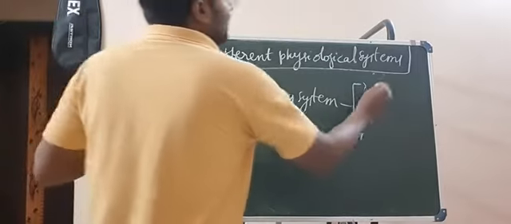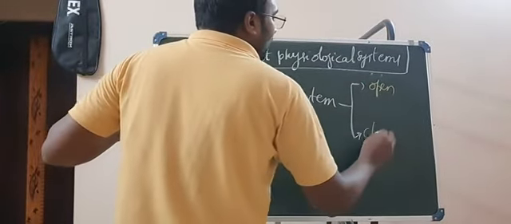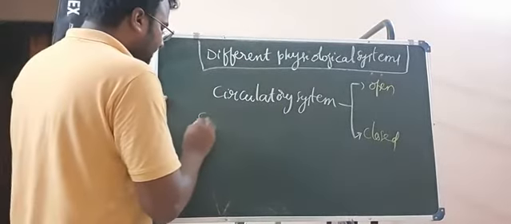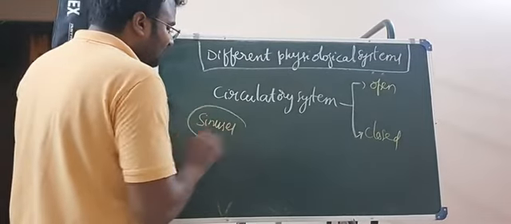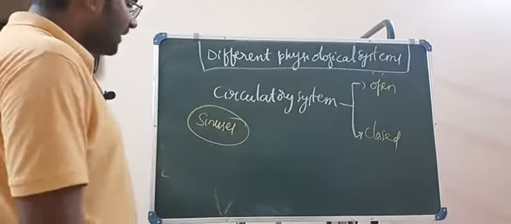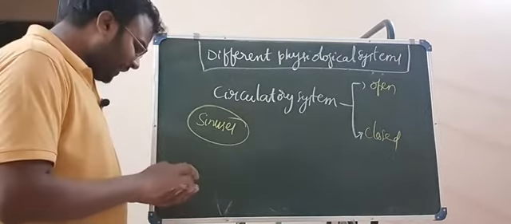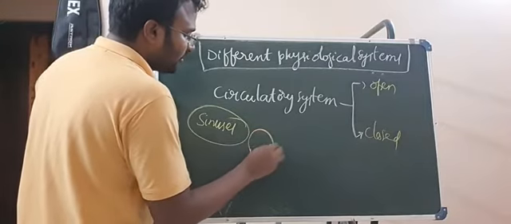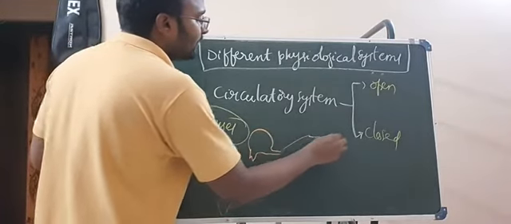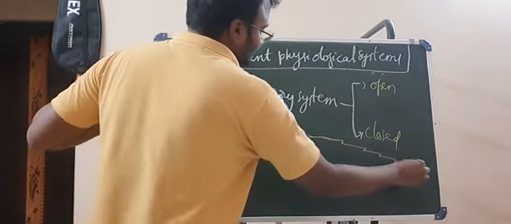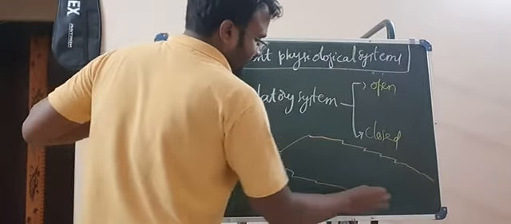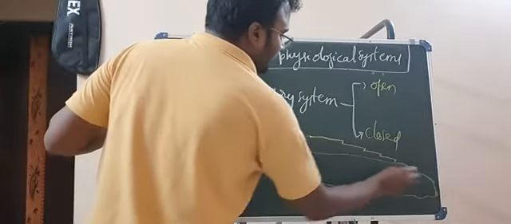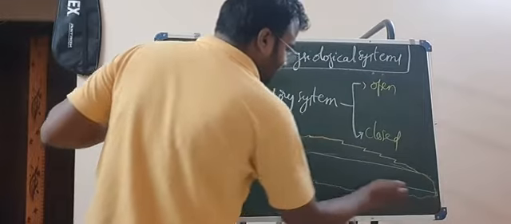So an open type of circulatory system and a closed type of circulatory system, two circulatory systems are present. In the open type of circulatory system, the blood flows through the sinuses. That means blood will not flow through the blood vessels. Say for example, this is a cockroach. A cockroach has three sinuses actually inside its body.